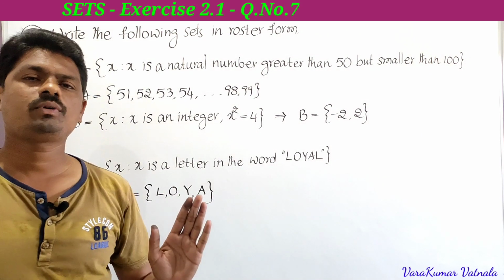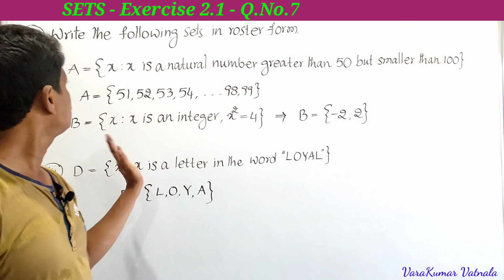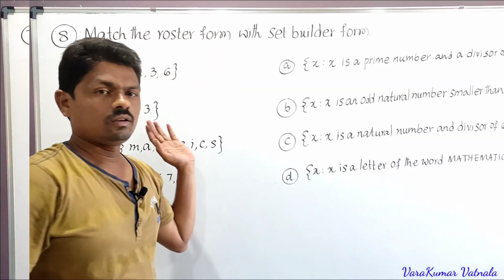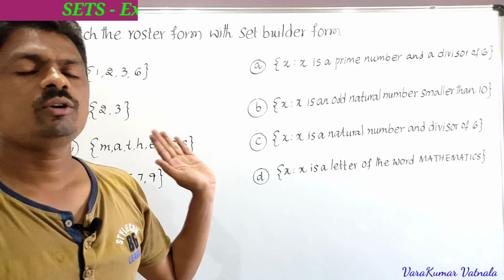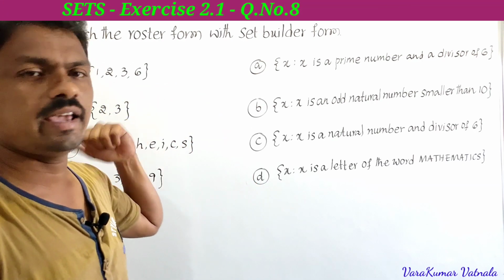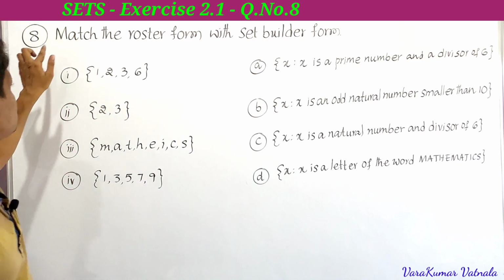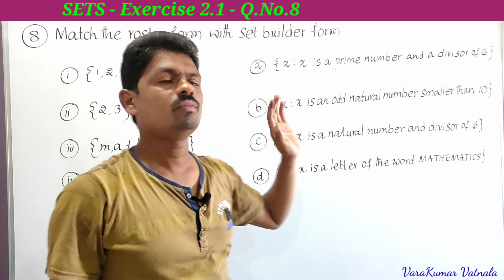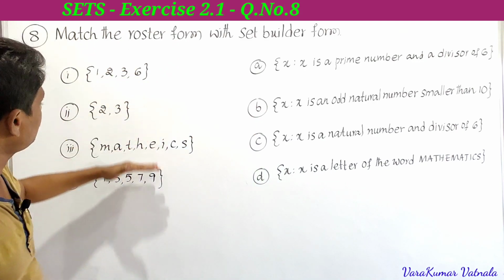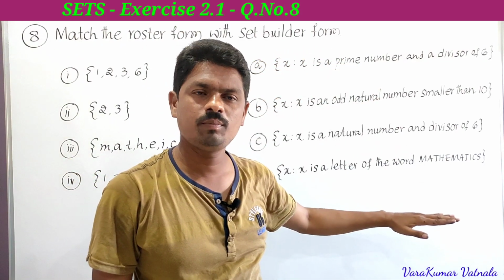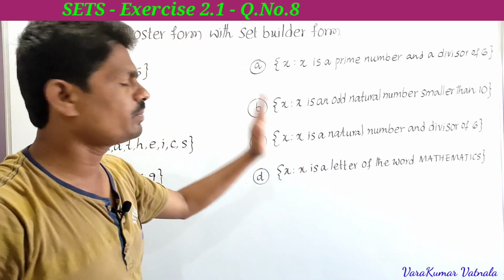So very important, students. This is the seventh problem. Next we have to solve the eighth problem. This is the eighth problem in the 2.1 exercise. Totally we have 8 problems. See here what he is asking. Match the roster form with the set builder form. Here on the left side he has given the roster forms, on the right side he has given the set builder forms. So we have to match them.